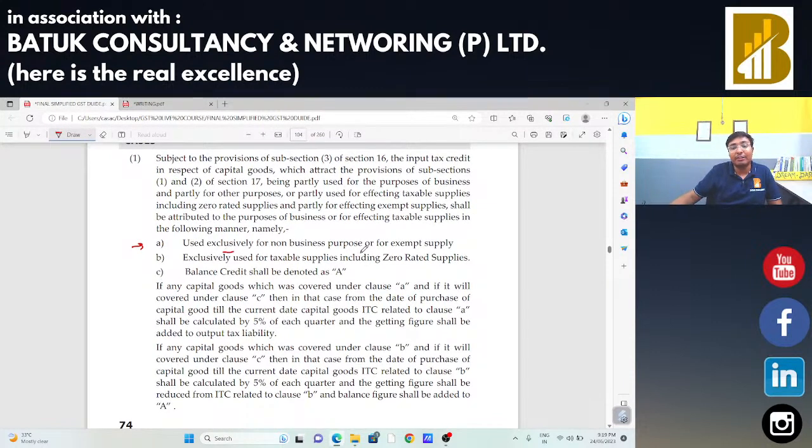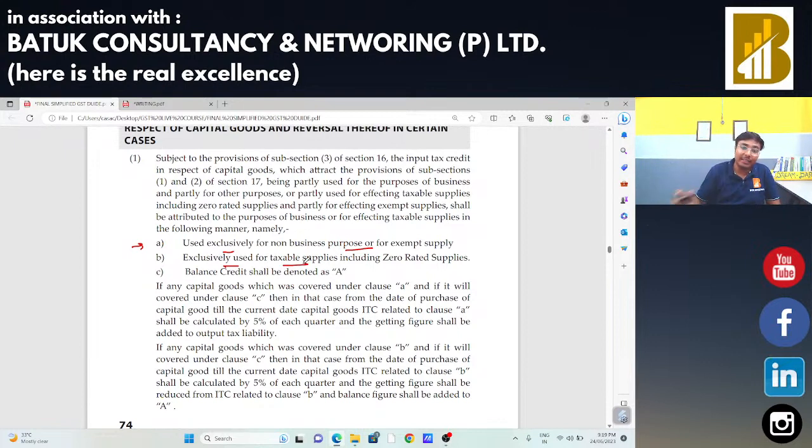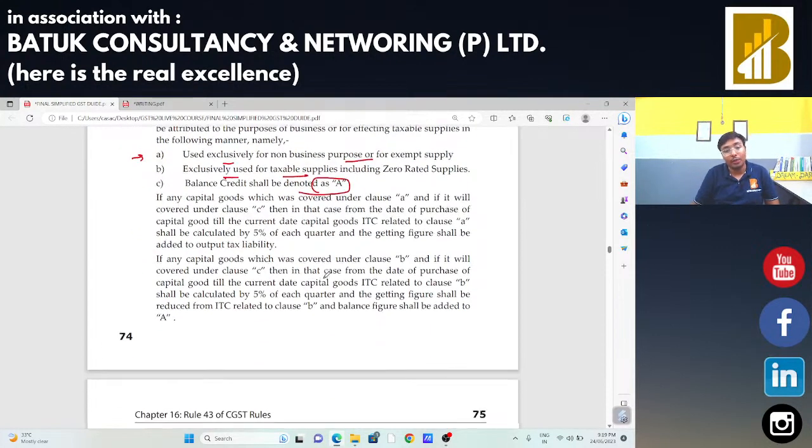First, used exclusively for non-business purposes: I am not going to take the input tax credit. Exclusively used for the business purposes: in that case, I am going to take 100% credit. Balance credit shall be denoted as A. Okay, and I need to distribute the same in the ratio of exempted turnover and total turnover.